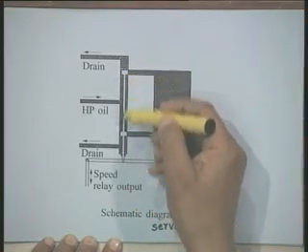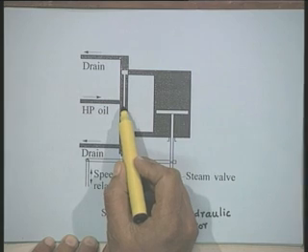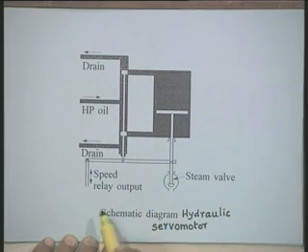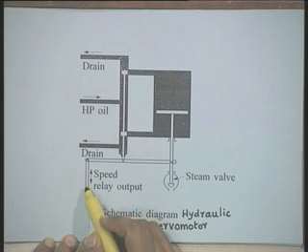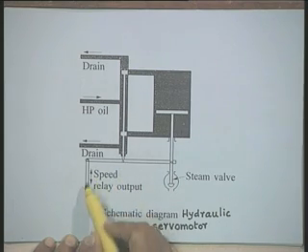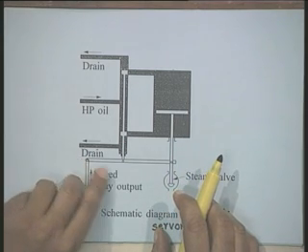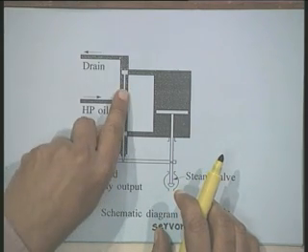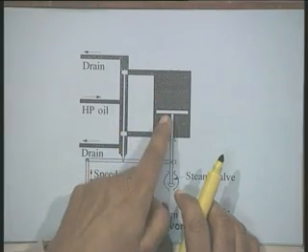You have these pilot valves, high pressure oil comes here, and this linkage shows the connection to the speed relay. You can easily see that when this lever moves up, this pilot valve goes up, it opens this and the oil can come down.